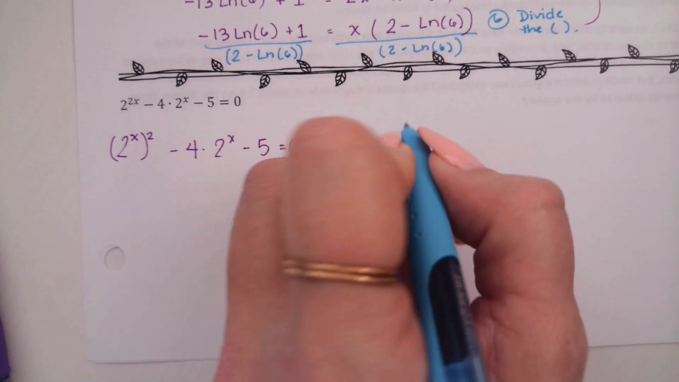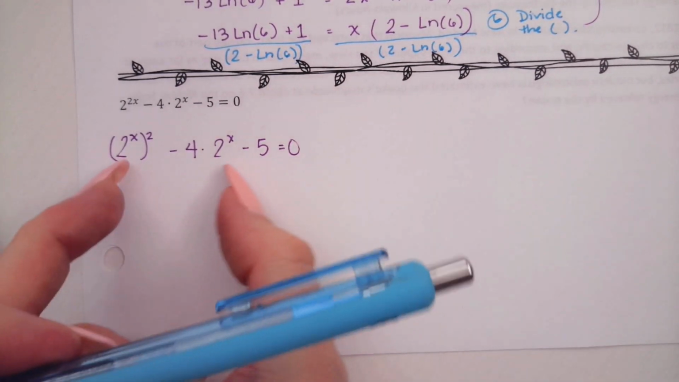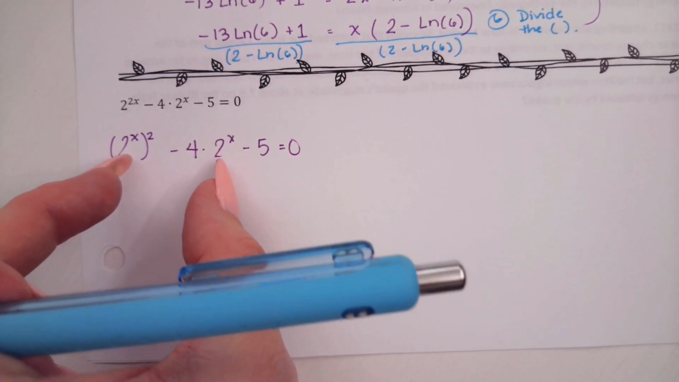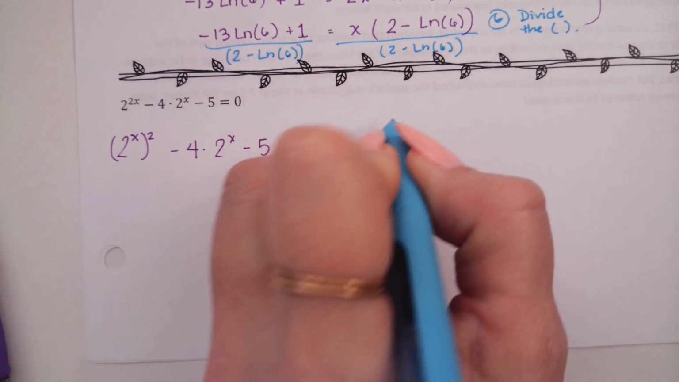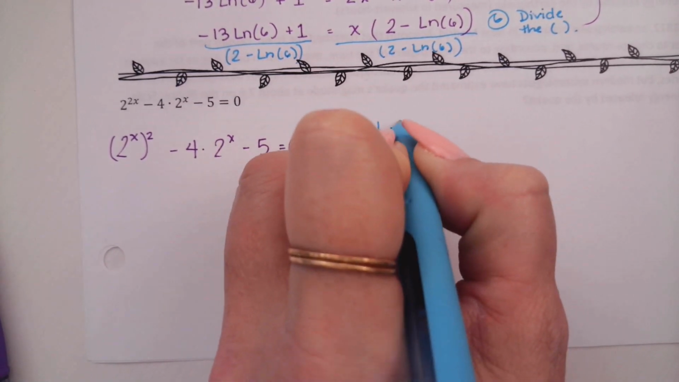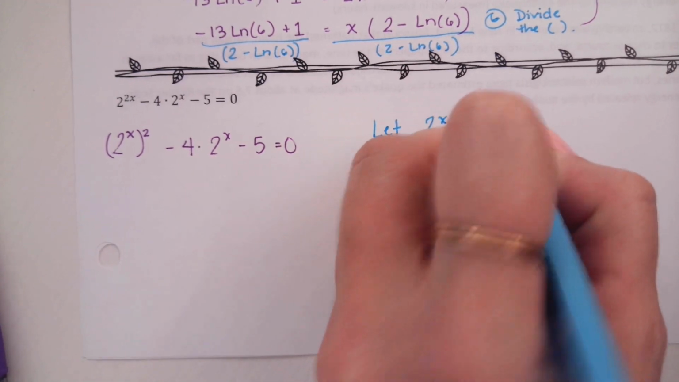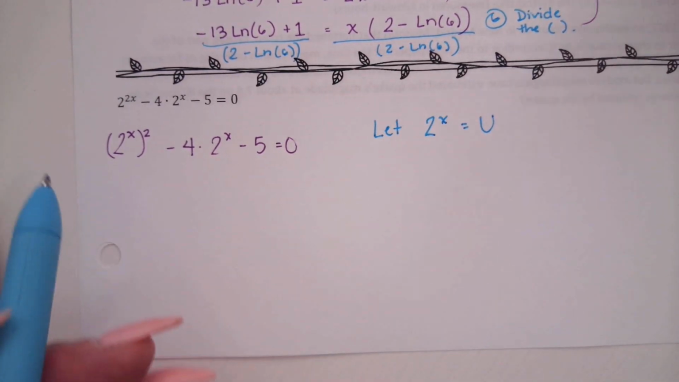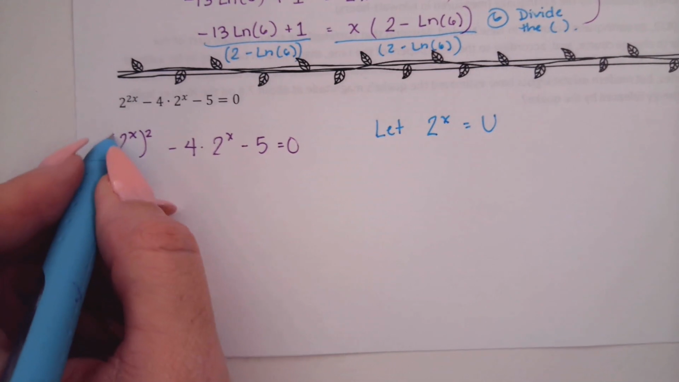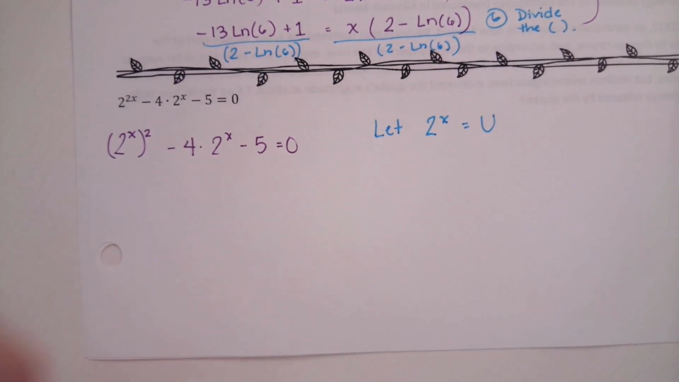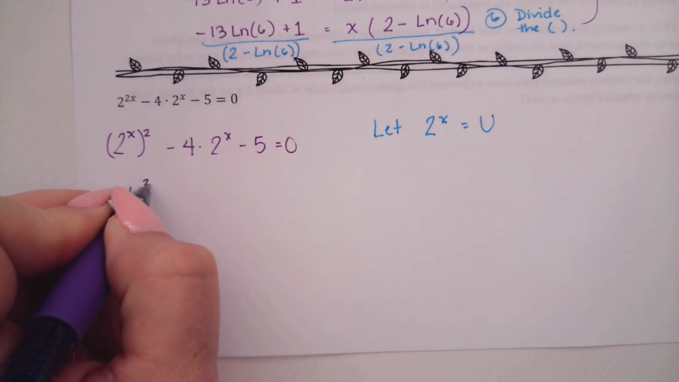All right, so what we're going to do is take both of these 2 to the power of x's and swap them out for a different letter. Everywhere we see a 2 to the power of x, we're going to pick a whole new letter for that. I'm going to call that letter u. We don't want to use x because we already had an x. So in place of this 2 to the power of x, what am I going to put? U. Okay, and then it was squared, so I'm going to put that square on it.